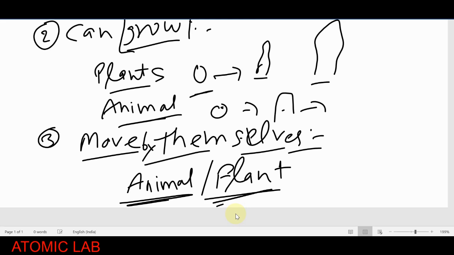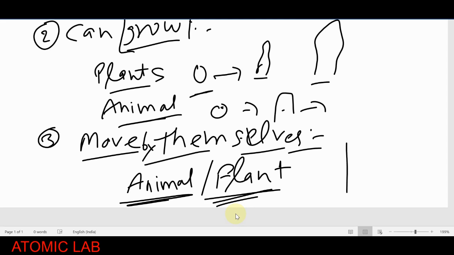But when we talk about plants, is a plant also moved from one place to another? Yes, we will see here, plants do not move because they just stay at a fixed position. But their parts, like the branches and the stems, can move towards one particular direction. So on that basis we can say plants move by themselves.